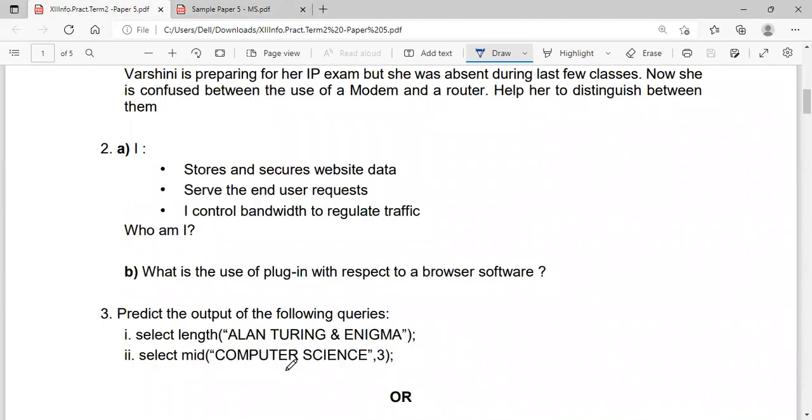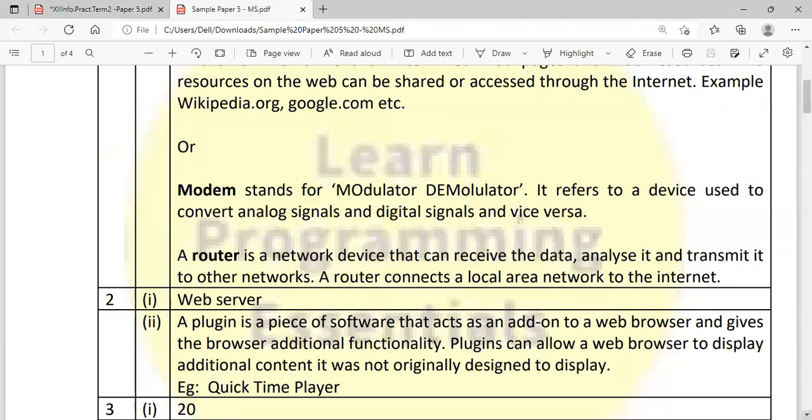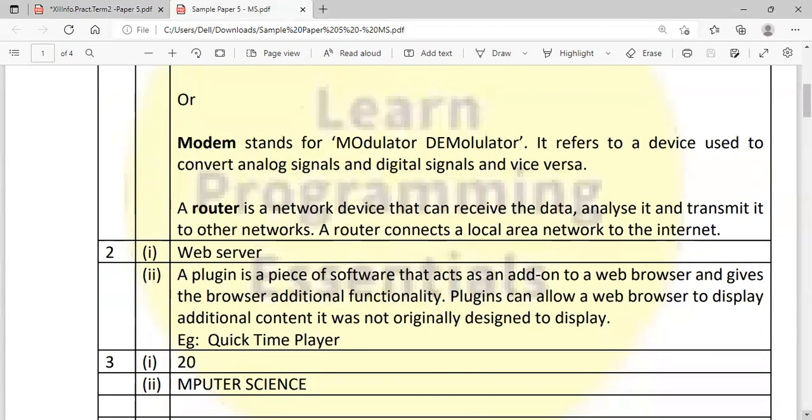So select mid means what? Mid of 'computer science', comma 3. Mid is the function which will be displaying the substring from a given string starting from the given position. And here one more argument mostly will be given, that is how many characters to be extracted. But in this question that is not specified. That means you have to extract all the remaining characters from the third position. So 1, 2, 3, so from here till the end of the string you have to extract. So your answer is: MPUTER space SCIENCE.